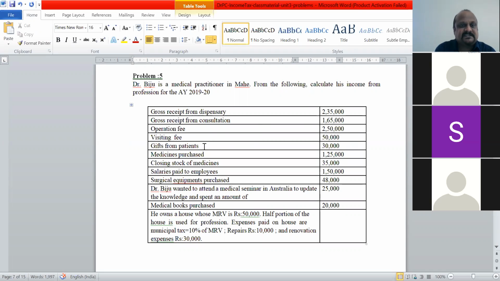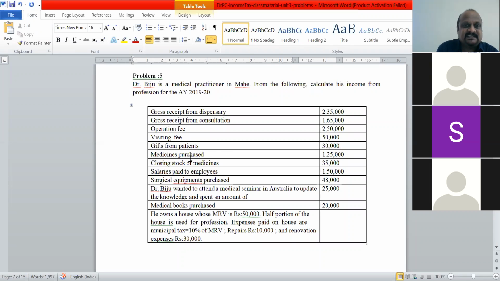Gifts from patients. Okay, patients have given him gifts. These patients are a part of the business. So sometimes patients, instead of giving cash, they may give in kind, that is, in the form of gifts. So again, it is also an allowed income.